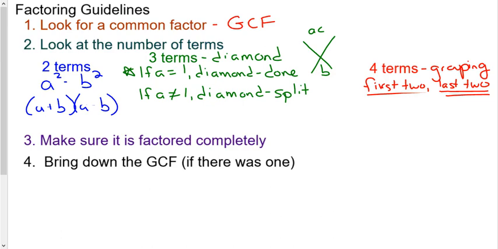The last thing we always have to do is check to make sure it is factored completely. This is especially important with grouping. Like we saw in the examples in today's video, you could have x squared minus 4, or 4x squared minus 1, or x squared minus 9, or something like that. Always need to double check that it's factored completely. And again, we talked about that lazy friend. Bring down the GCF. If you factored out a GCF in number 1, you have to bring it down at the very end. That is step number 4, your last thing you always do.